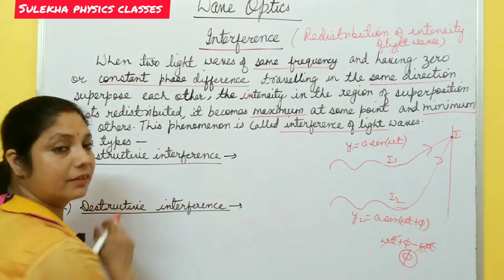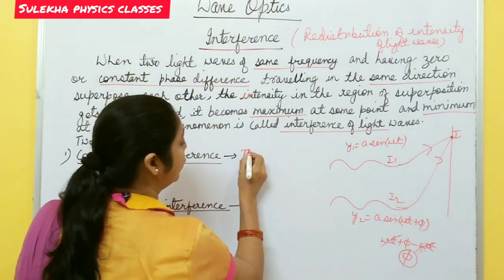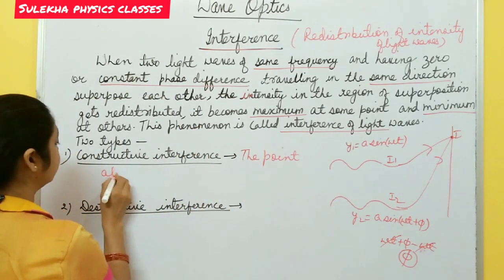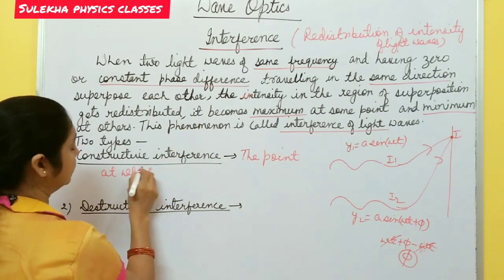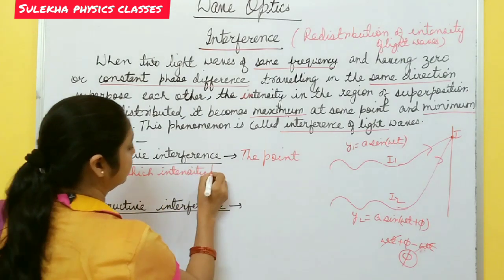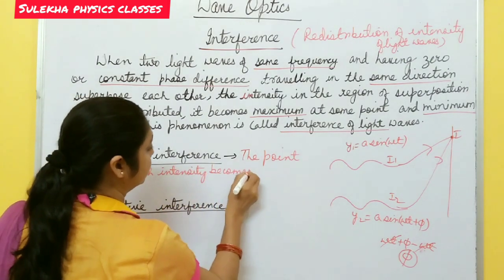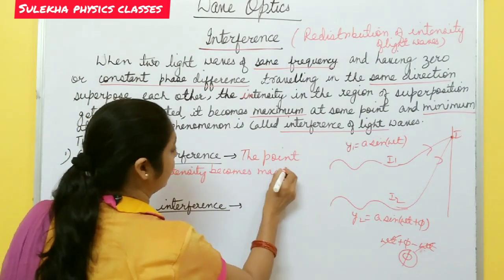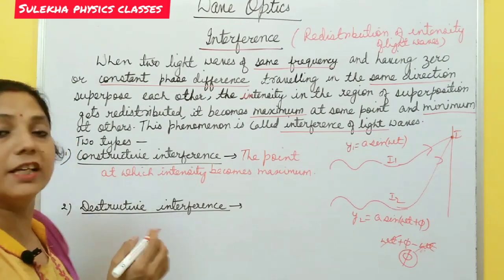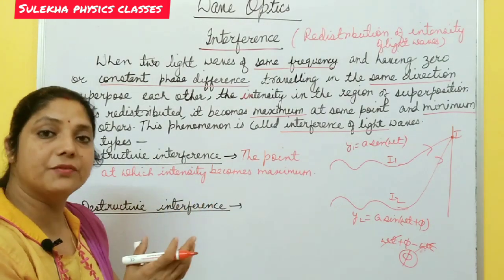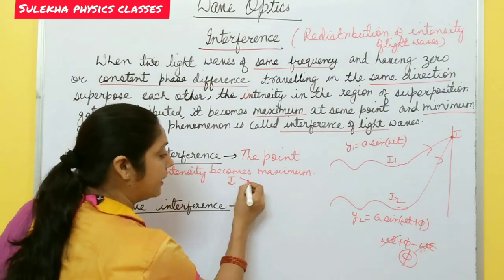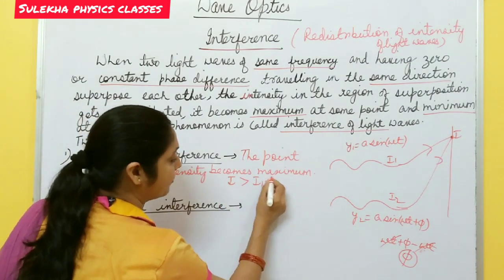So constructive interference is the point at which intensity becomes maximum. This is called constructive interference, and it takes place only when the waves are in phase. So in this case, I becomes greater than I1 plus I2.